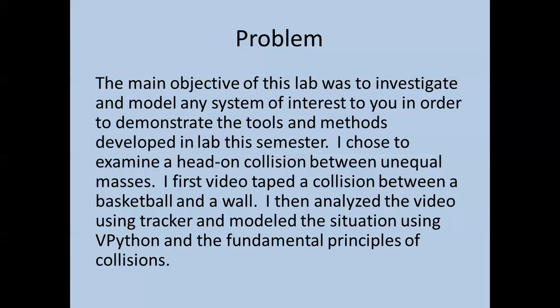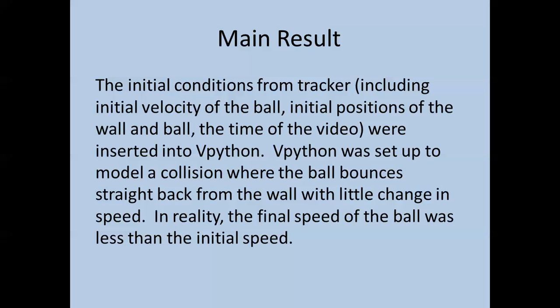I first videotaped a collision between a basketball and a wall, and I then analyzed the video using Tracker and modeled the situation using VPython and the fundamental principles of collisions. The main result was that the initial conditions from Tracker were inserted into VPython, and this included the initial velocity of the ball, the initial positions of the wall and the ball, and the time of the video. VPython was set up to model a collision where the ball bounces straight back from the wall with little change in speed. However, in reality, the final speed of the ball was less than the initial speed.